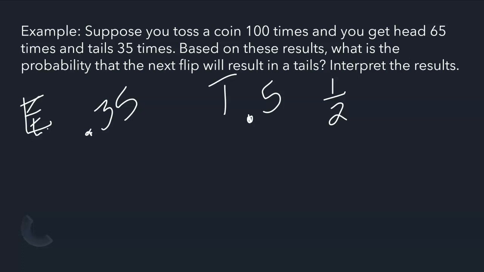Now, those are totally different. This is like saying there's a 35% chance. This is a 50% chance. But what the law of large numbers says is that if I continue to do this experiment more times than 100, then this number will eventually get close to this number. That's what the law of large numbers says.